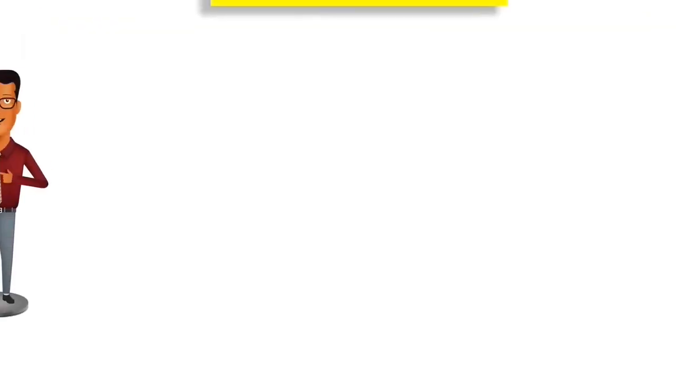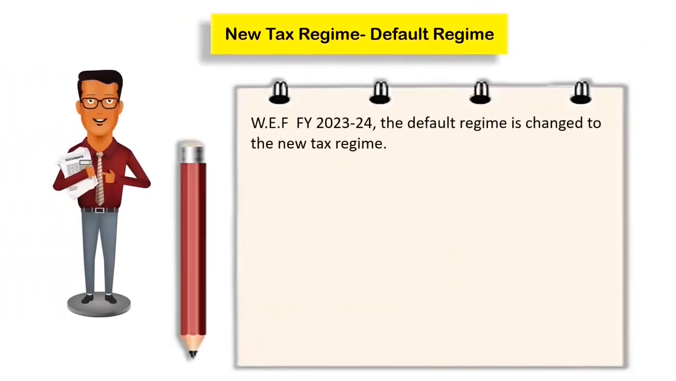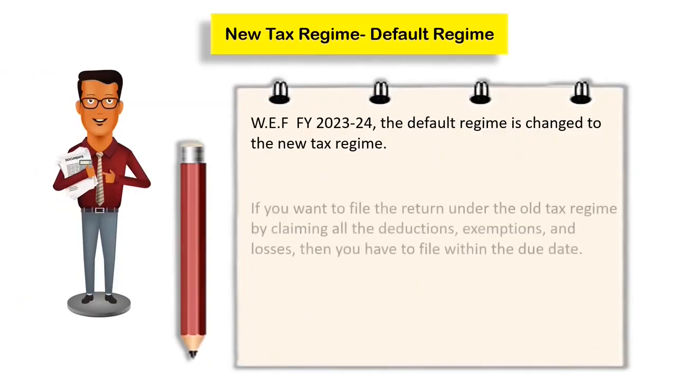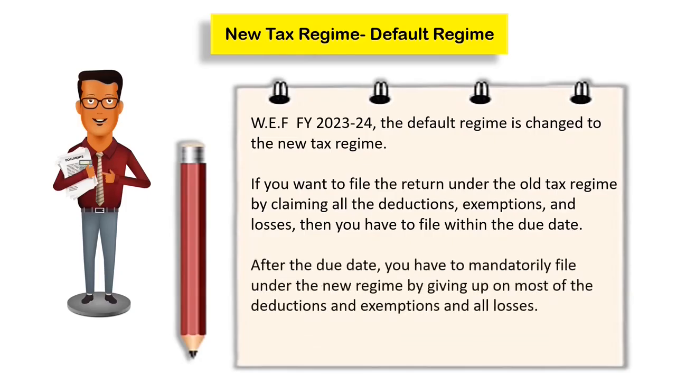With effect from financial year 23-24, that is assessment year 24-25, the default tax regime has been changed to the new tax regime. So if you want to file your return under the old tax regime by claiming all the deductions, exemptions and losses, then you have to file it within the due date. After the due date, you have to mandatorily file under the new tax regime by giving up most of the deductions, exemptions and all losses.